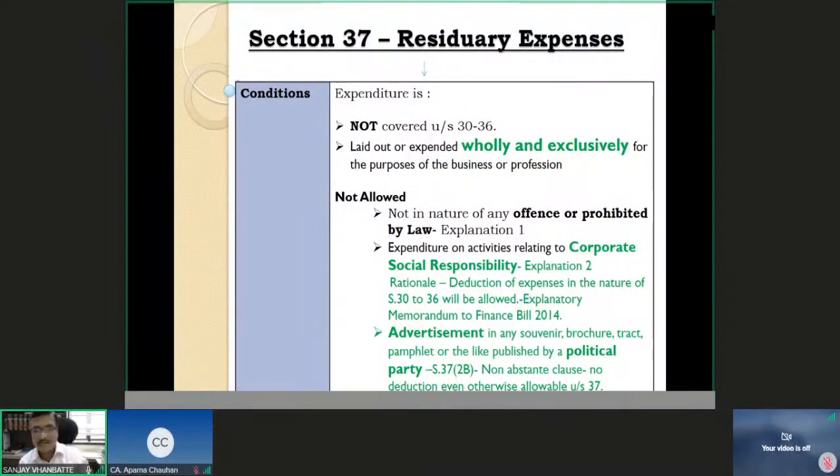It means that it starts with the wording notwithstanding anything contained in Section 37. Notwithstanding means non-obstante clause. Whatever has been said there, still if you advertise in the brochure, souvenir, etc. of any political party, we will not be allowed the deduction of it. Okay, so we have seen the gamut of Section 37, residuary expenses.